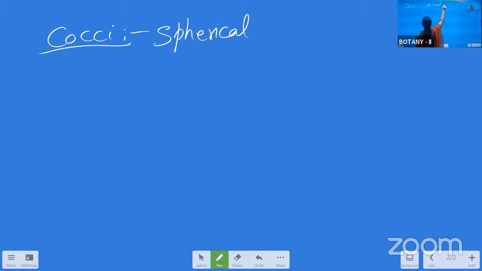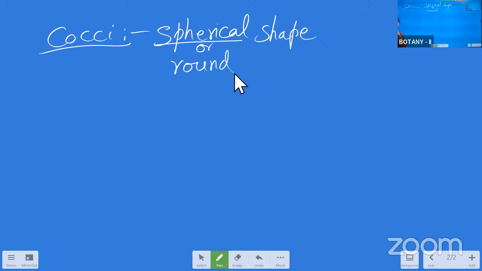So the students who are having a problem in writing the word spherical can use the word round instead. Not everyone, only the students who don't know how to write the word spherical. Only for them, I am saying, not for everyone. Only they can use the word round. Once we see this word, we will know that you are having a problem in writing somewhat difficult words.